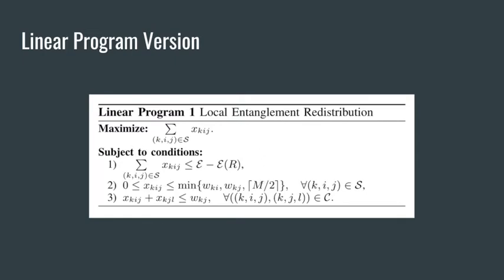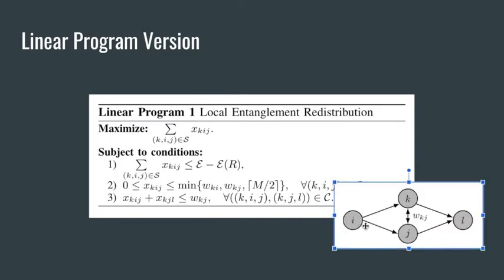In the third condition, when there are two possible swaps to make, the two swaps cannot use more entanglement resources than exists on the link in the middle. For example, in this case, it could be possible that K swaps to either this link or this link, but it can't swap more entanglement than exists in this middle link here.